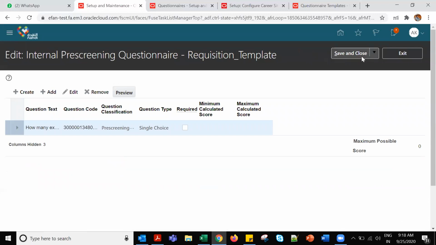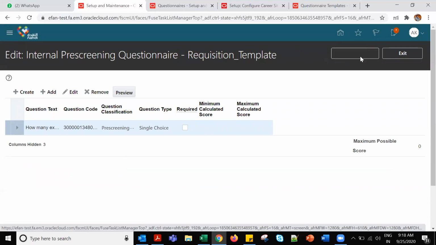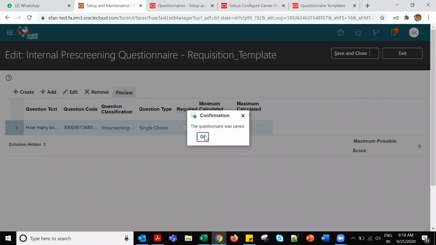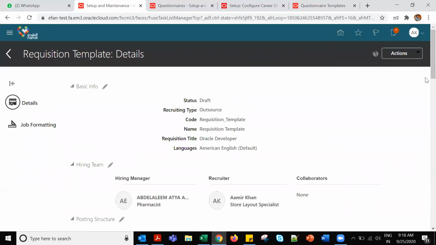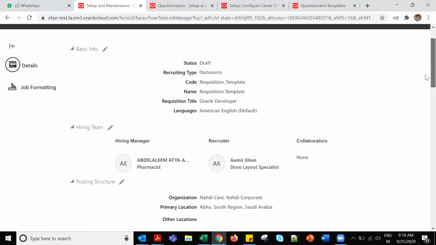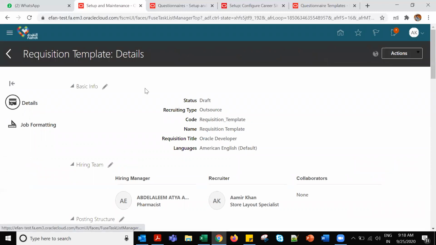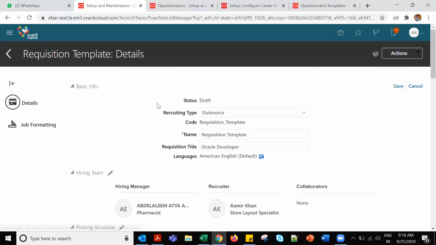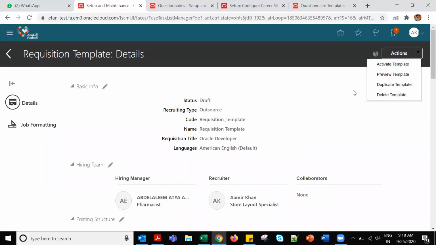So this is how it is created here, these pre-screening questions. Then suppose this template we created and we want to use it. I will show you how to use this template. First, let me save this. Activate template.